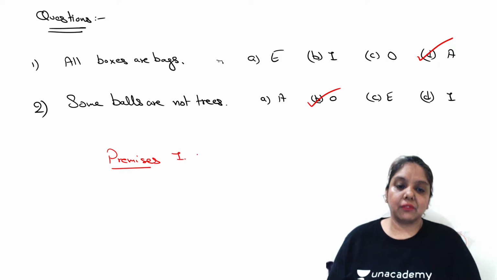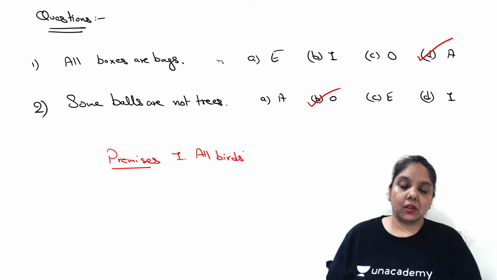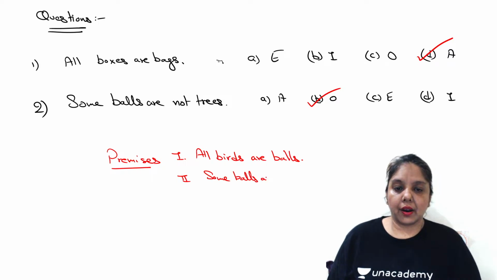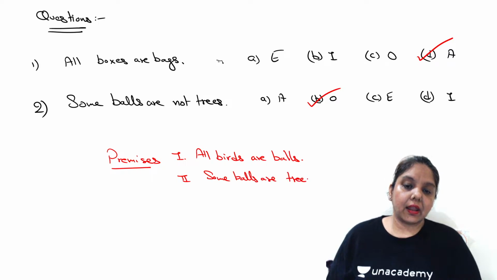So let's say I have a premise which says all birds are false, another proposition which is some walls are trees. And now I'm drawing a conclusion out of the above two propositions.